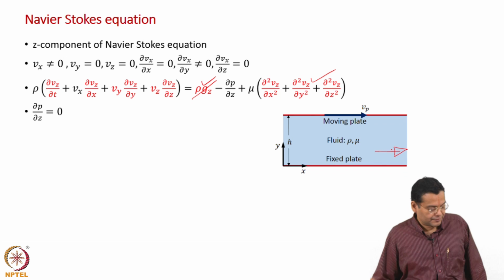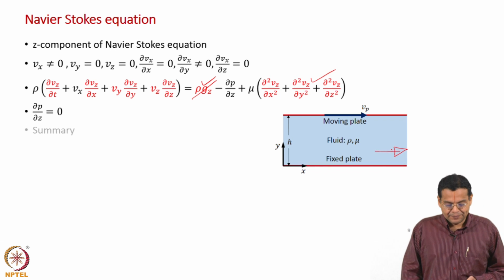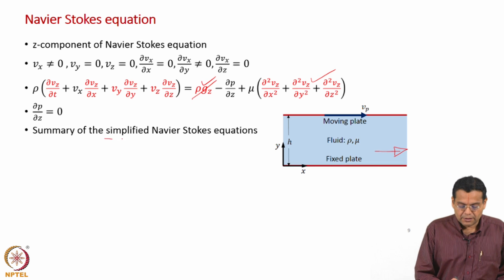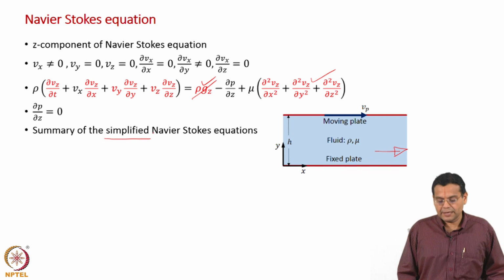Now, let us summarize the simplified Navier-Stokes equation, really simplified. In the x direction, we had d squared V x by dy squared is equal to 0.